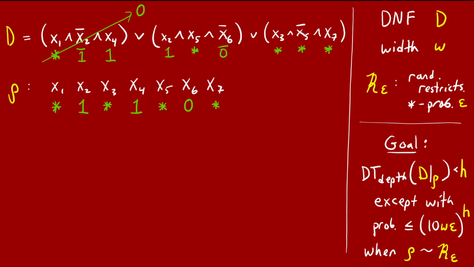x4 got fixed to 1, but that doesn't change anything. Now this first term got fixed to 0, but D is a big OR of terms. So for the restricted DNF, we can just delete this whole term, because a 0 doesn't affect an OR.